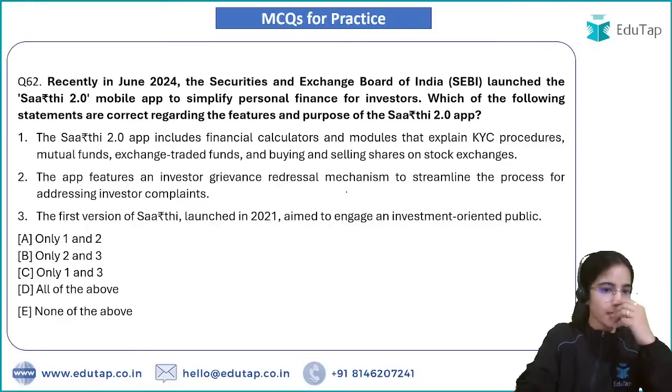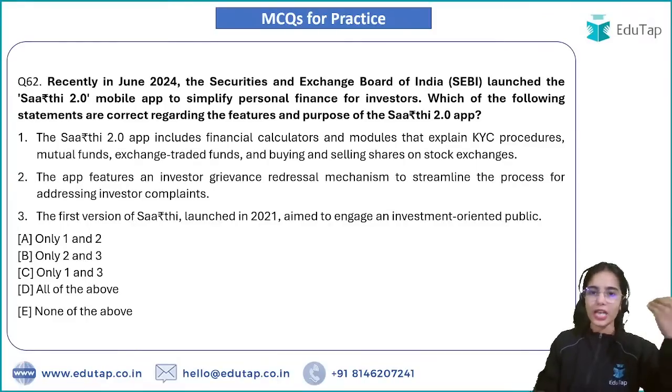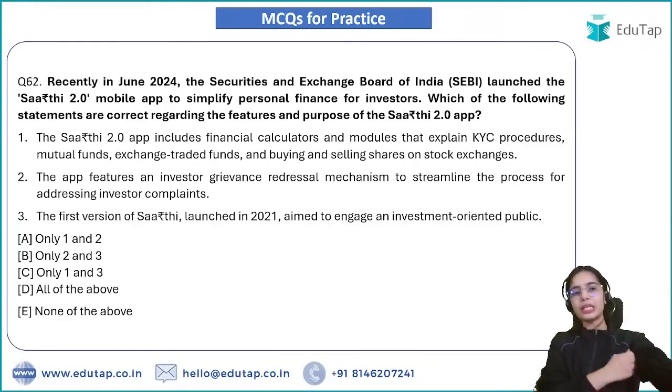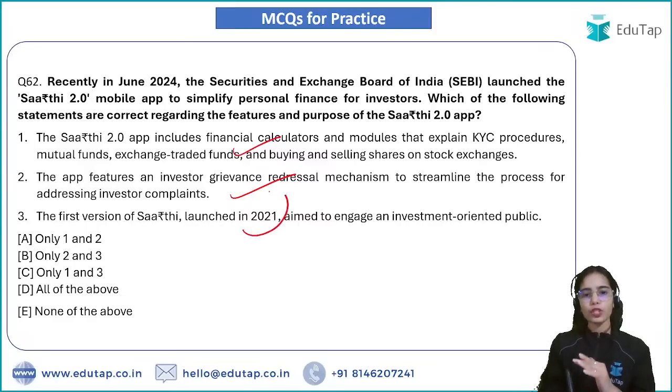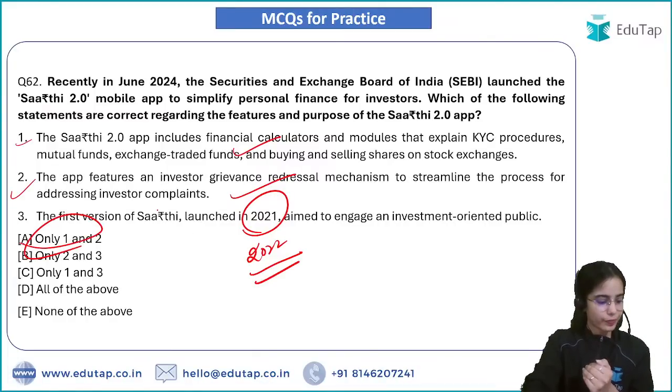Next, SARI 2.0 has been launched. Which of the following statements is correct regarding that? You have to tell me. SARI 2.0 app includes financial calculator modules, correct. App features an investor grievance redressal mechanism, correct. It was launched in 2022. First SARI was launched in 2022. So the first and second statements are correct. That's why A is the answer here.